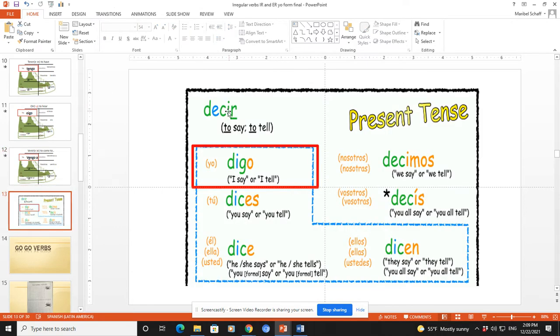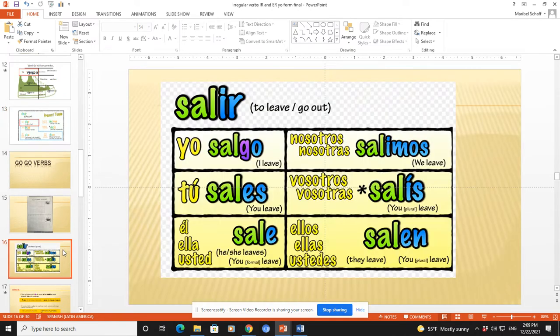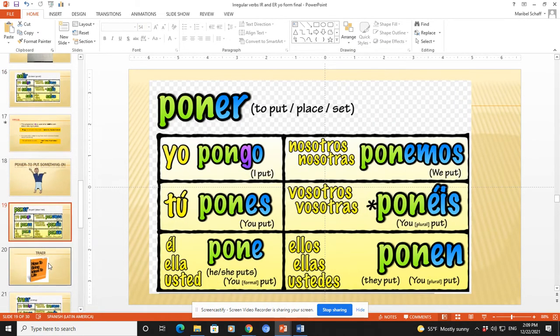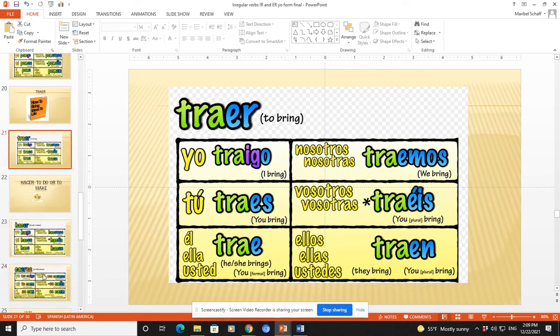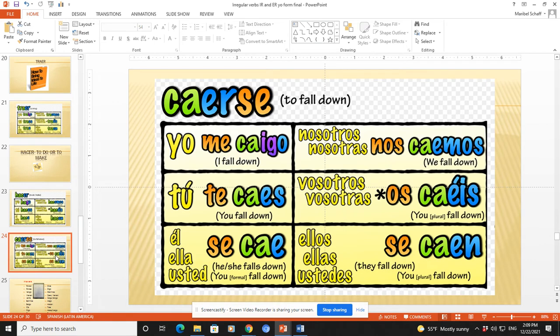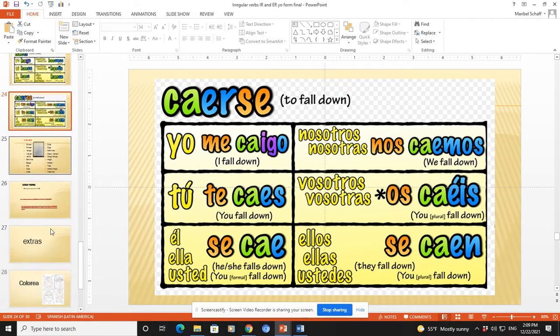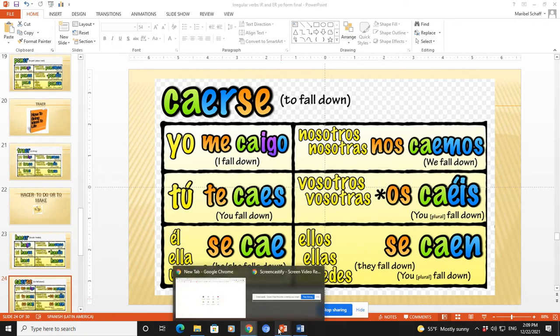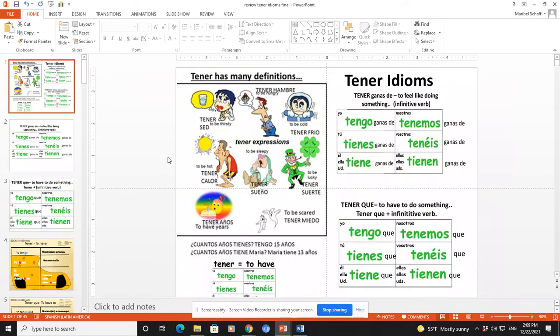We have the verb decir, which is to tell or to say something. And then the irregulars in the yo form are salgo, pongo, traigo, hago, and me caigo. So all of these are displayed on the boards, also on your vocabulary, also in your notebook. So you guys already went over those verbs, yeah? So today for new information, please make the following notes.